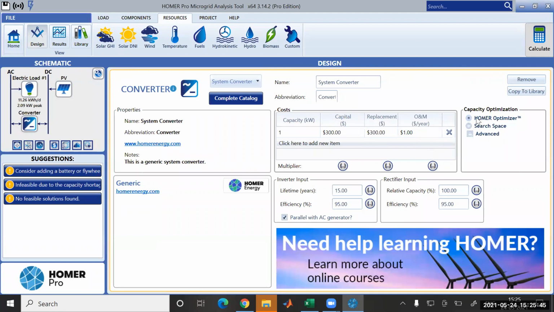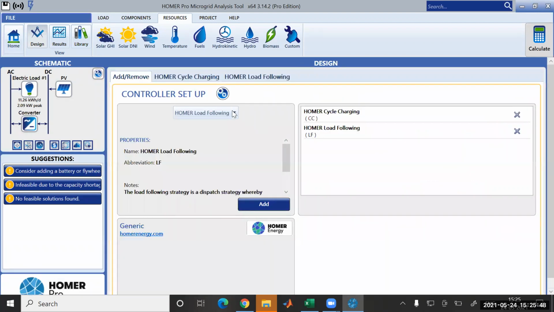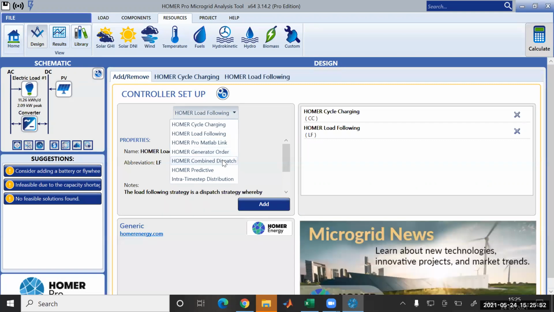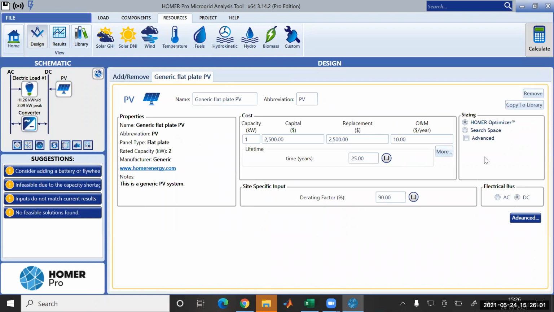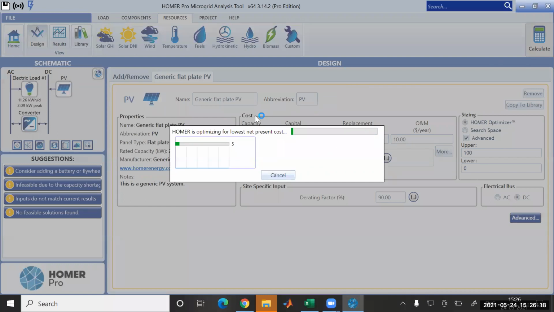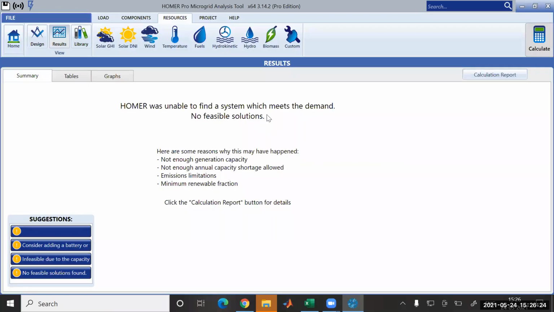Homer, okay. Homer was unable to find a system which meets the demand.